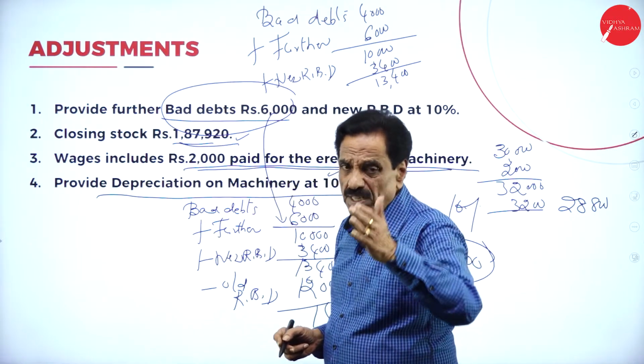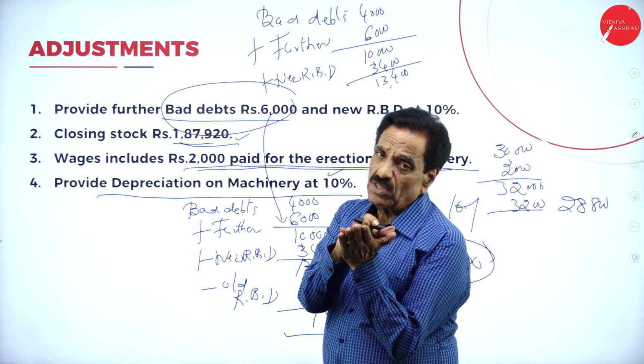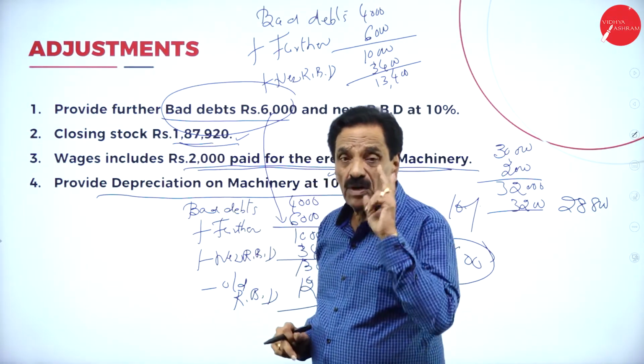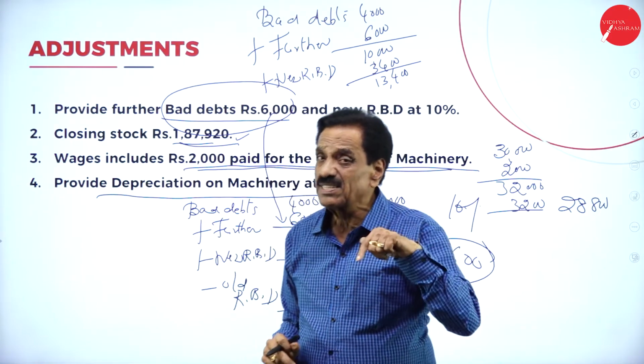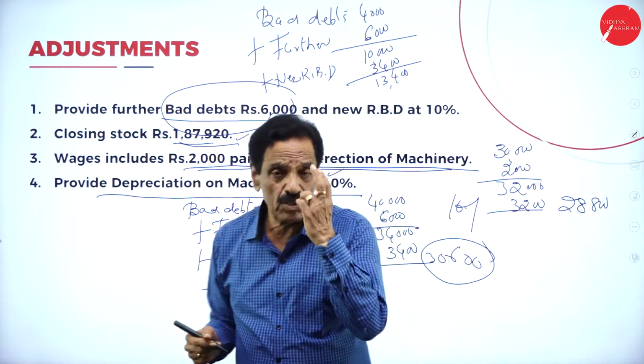How to do it in the profit and loss account for bad debt? Further bad debt should be added. New RBD should be added. Old RBD should be deducted. This comes twice. One on the trading account credit side, then the asset side of the balance sheet. Wages include two times. It is an adjustment two times.